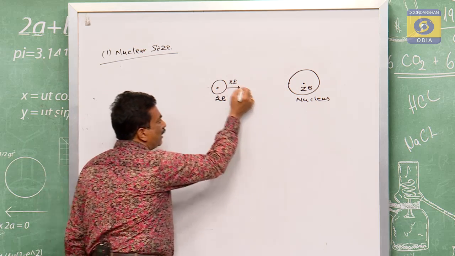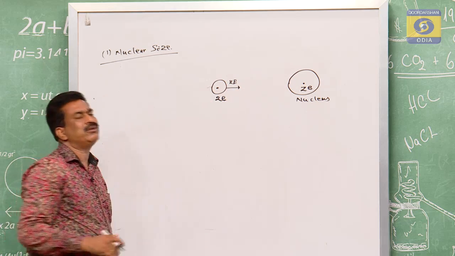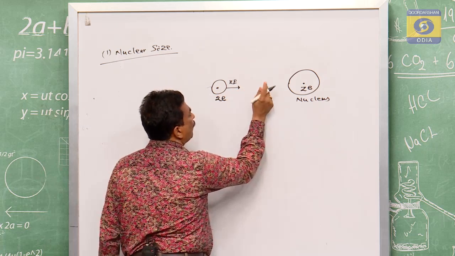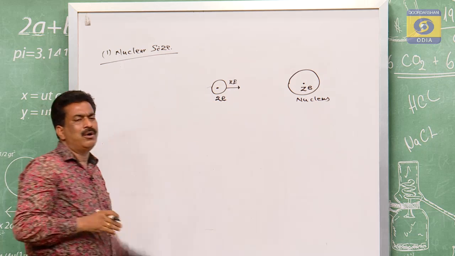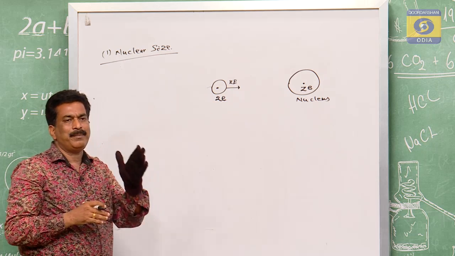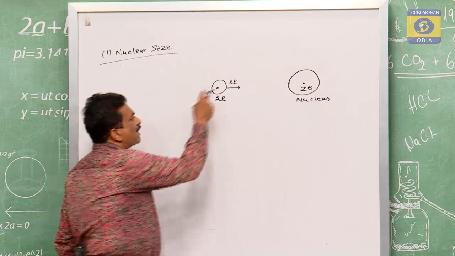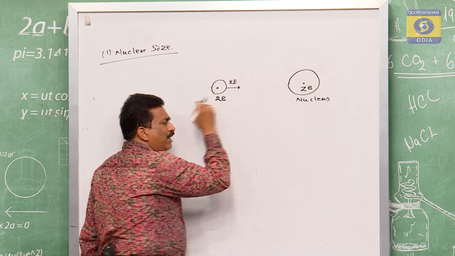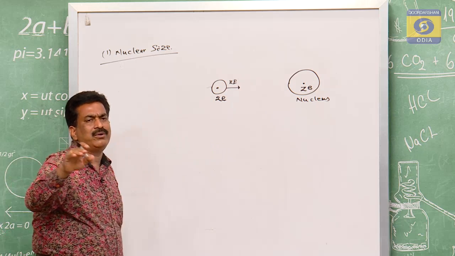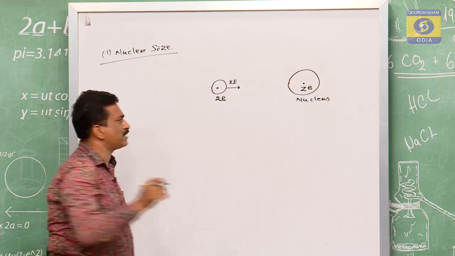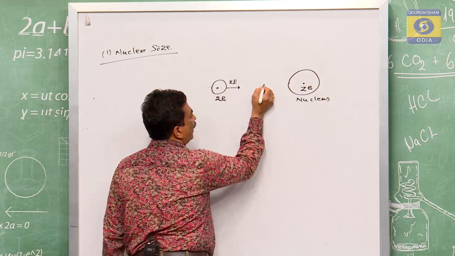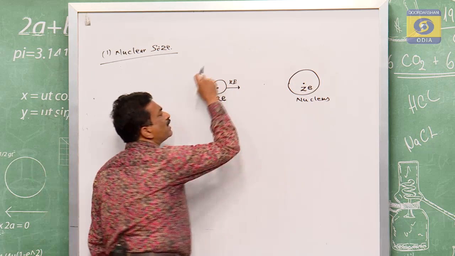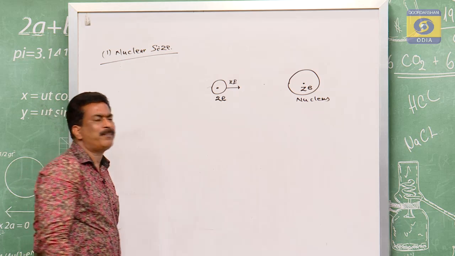So this kinetic energy will gradually reduce, and the alpha particle will proceed up to a certain level where it will remain at rest. If the reduction continues, after some time it will come to rest. When it comes to rest, the repulsion will continue, therefore it will make its direction opposite.